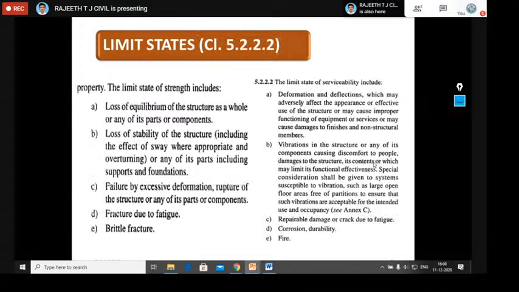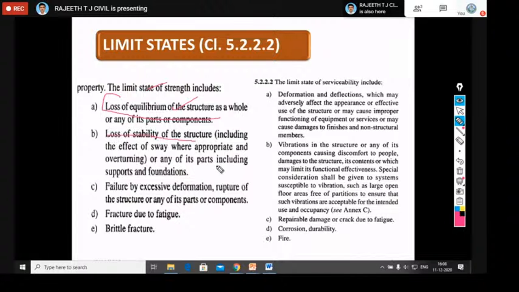Limit state of strength includes, according to the code, these points you should know, because last year I observed they asked this question in the IS paper. You should know what things come under limit state of strength and limit state of serviceability. After discussing the theory portion, we will go to review some important questions. Loss of equilibrium of the structure comes under limit state of strength.